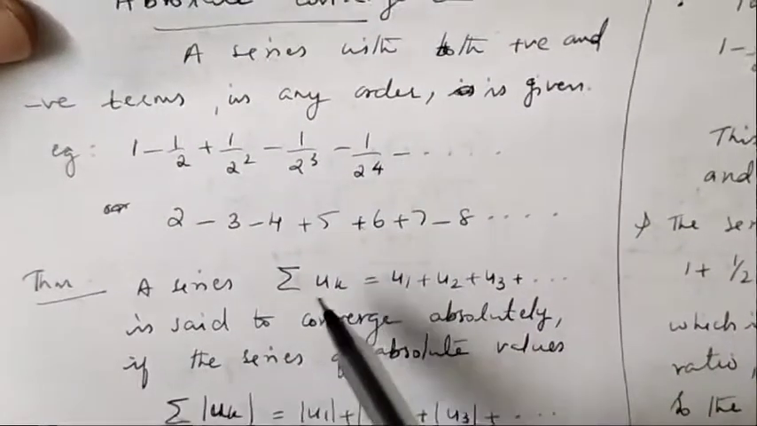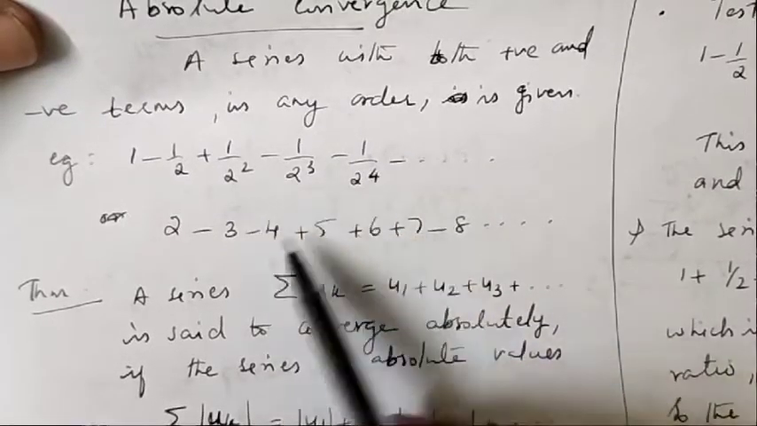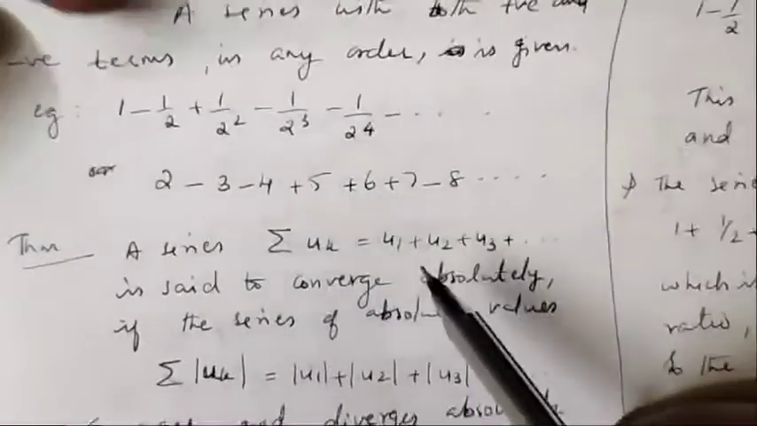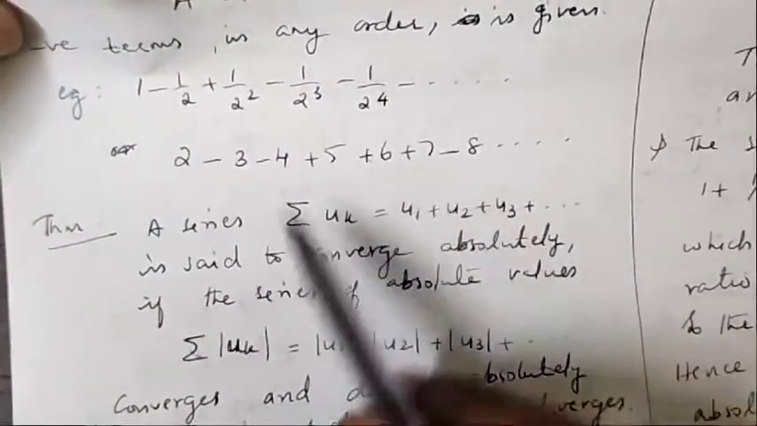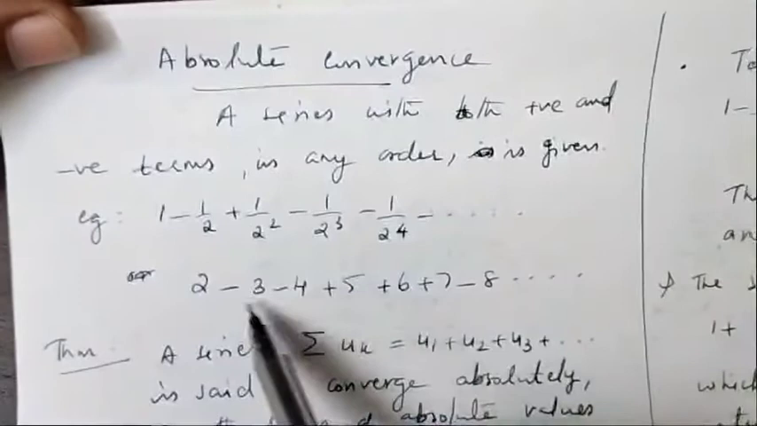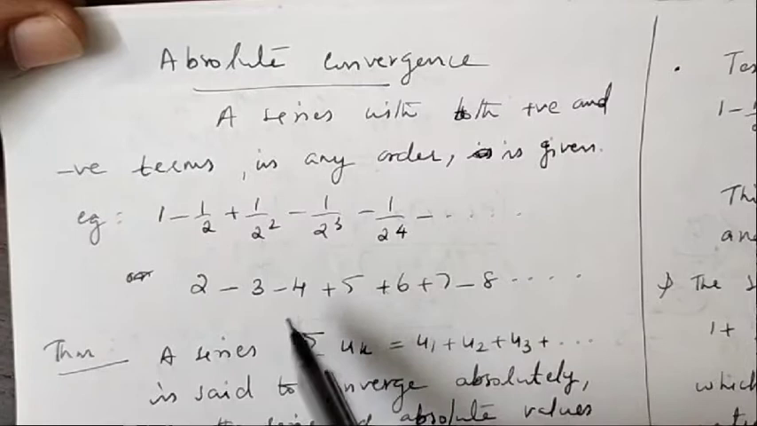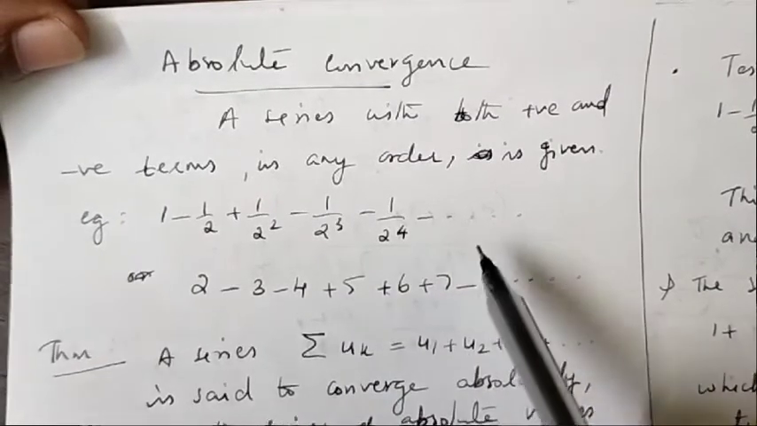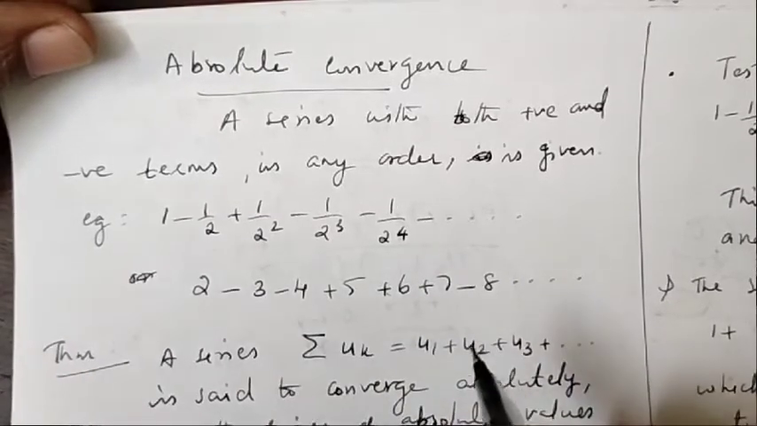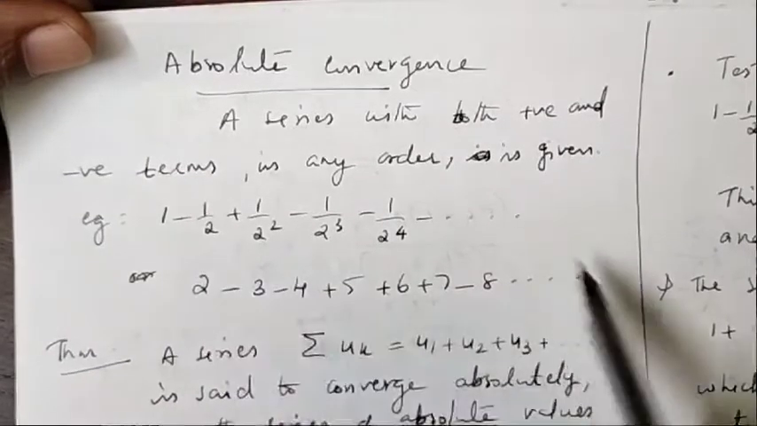So if this type of series occurs, that is, the terms are positive and negative but not in any particular order, then in this type of series we can find absolute convergence. That is, find the corresponding series of absolute values. If you take an absolute value, the terms will be positive. So if there are positive and negative terms, find the series with all the terms as positive. That is, write the corresponding series of positive terms.